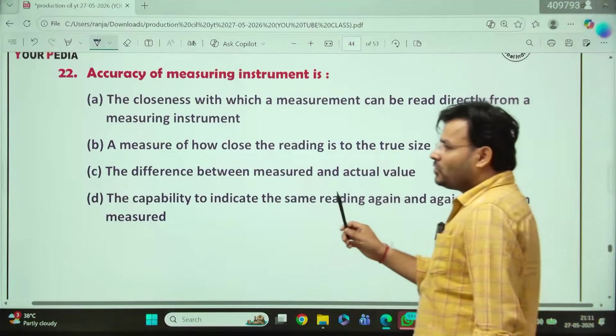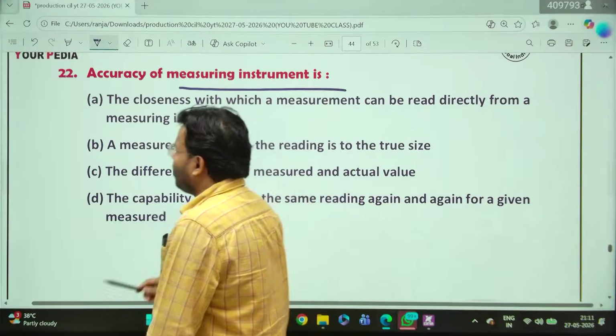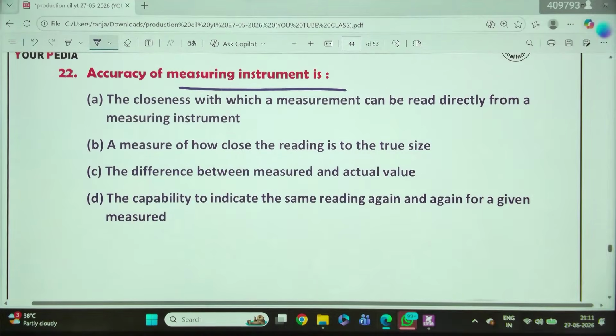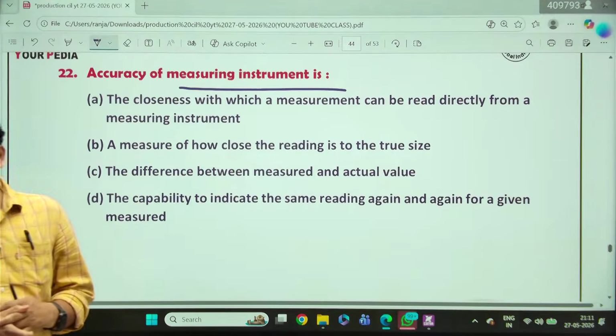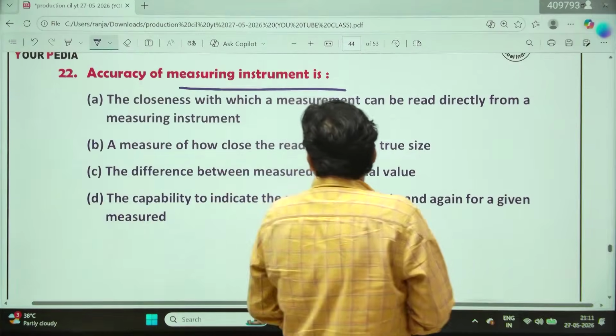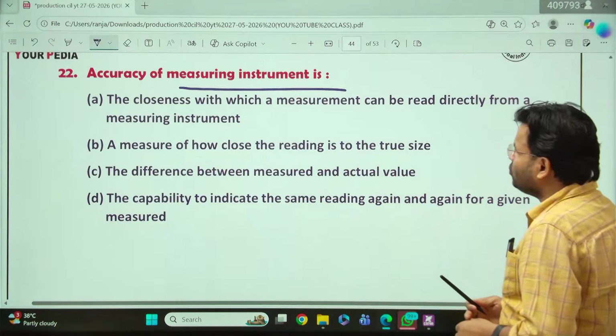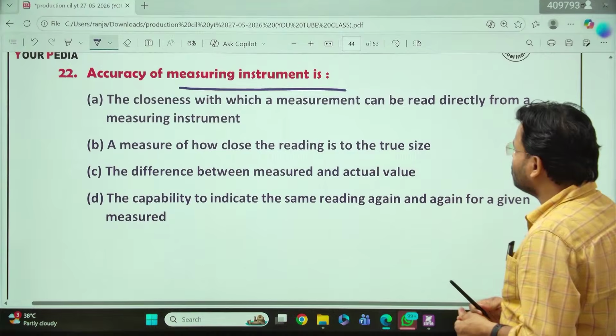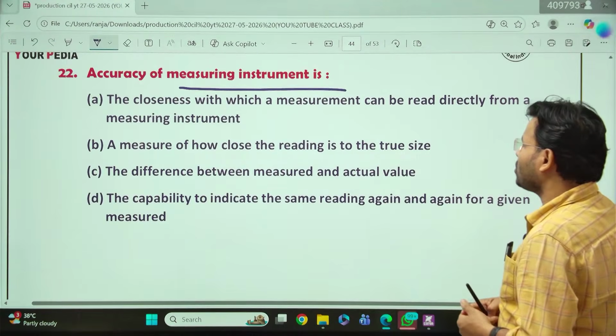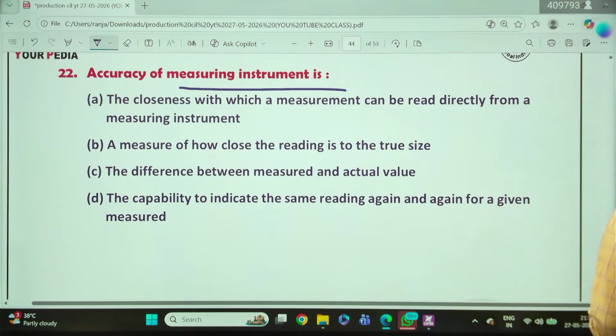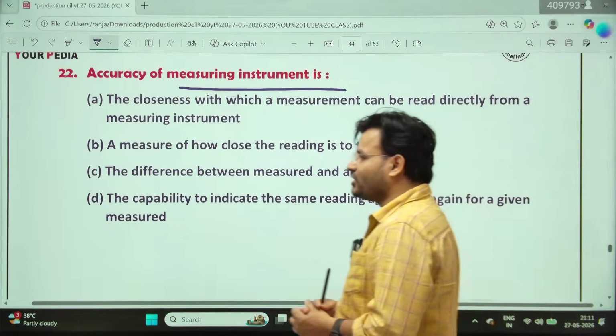Yes, now you are able to answer that question. Accuracy of the instrument. What will be the answer? What will be accuracy? The closeness with which a measurement can be read directly from the measuring instrument, measuring how close the reading is to the true size. The capability to indicate the same reading again and again for a given measured value. What will be the answer?